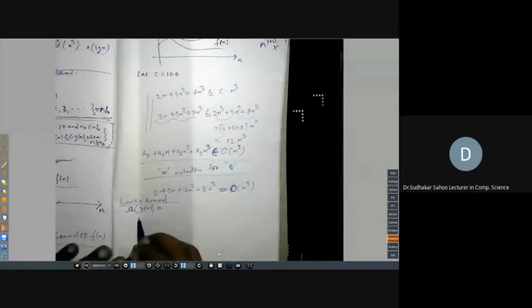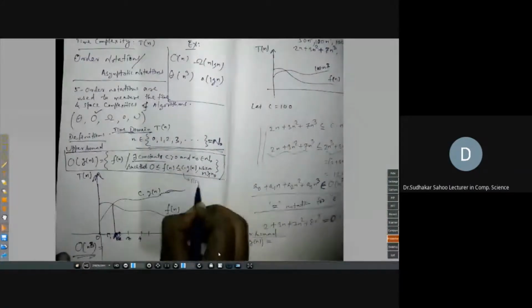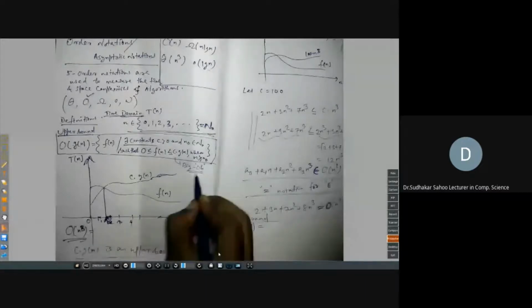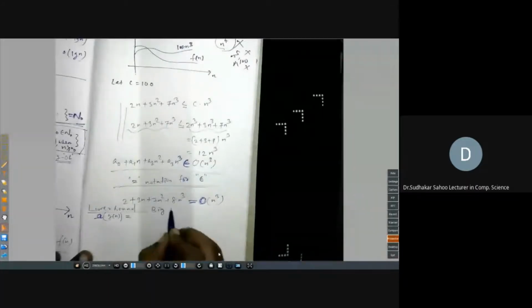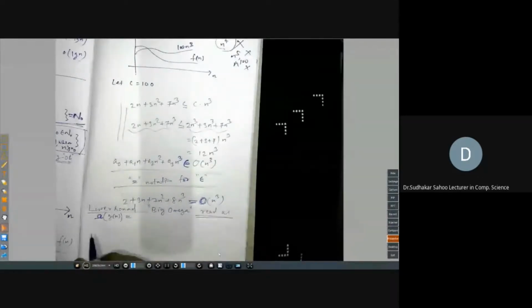The earlier one is called the big O notation, read as big O, and this is the big omega notation, read as big omega.